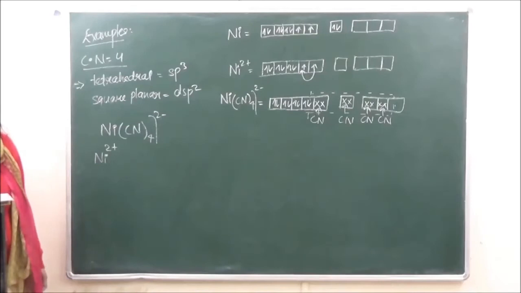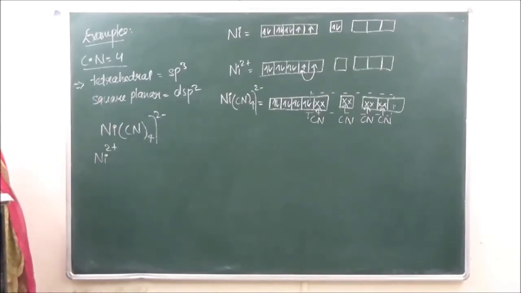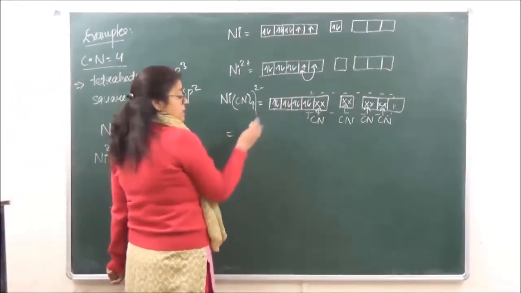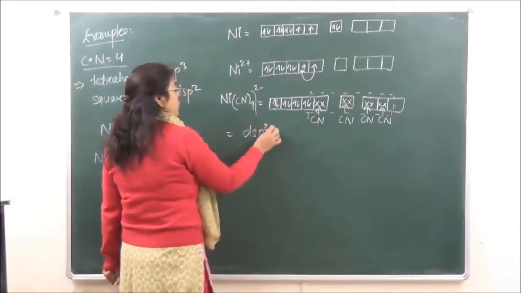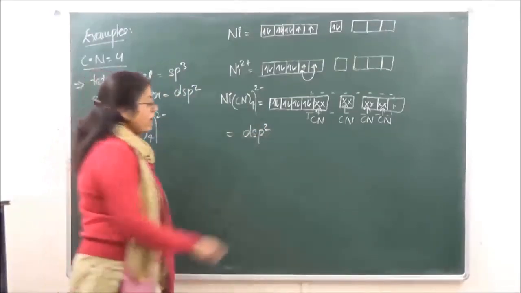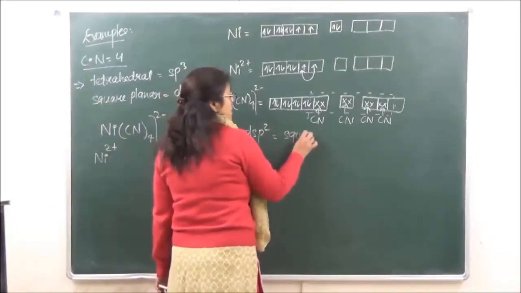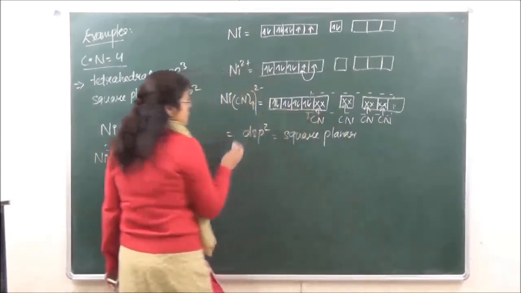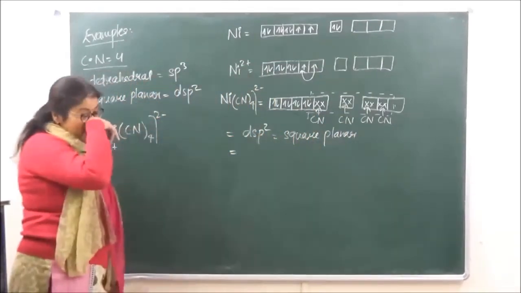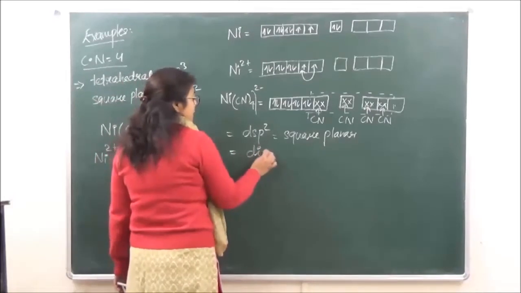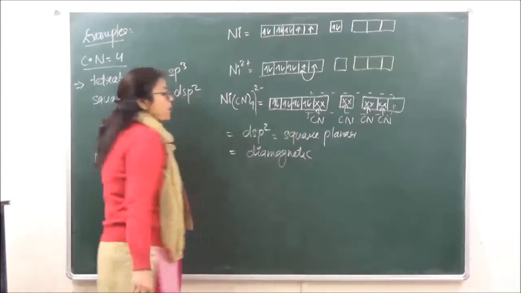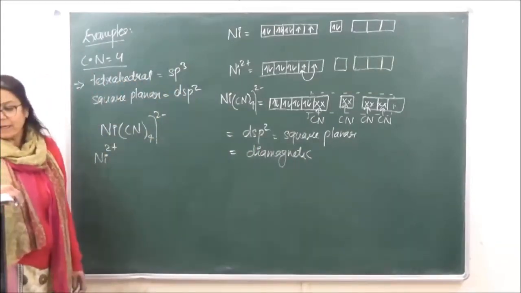Now what can you see over here? You can see that the D orbital is participating in bonding. So the hybridization, inner D is participating. So hybridization is going to be dsp2. Okay? The geometry is going to be square planar. And as all the electrons are paired over here, therefore this is going to be diamagnetic in nature.